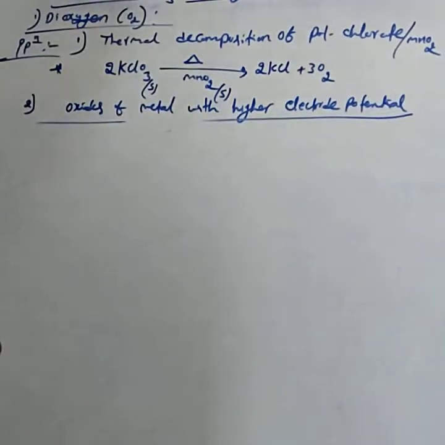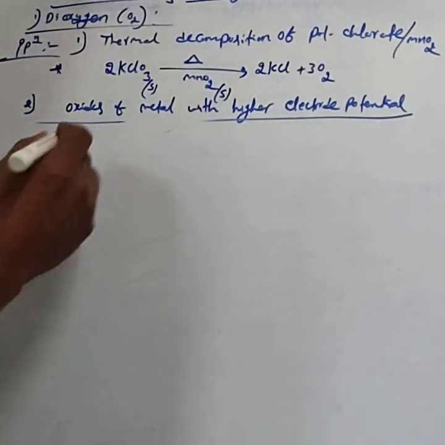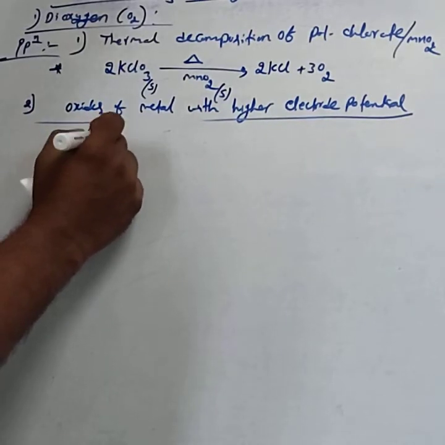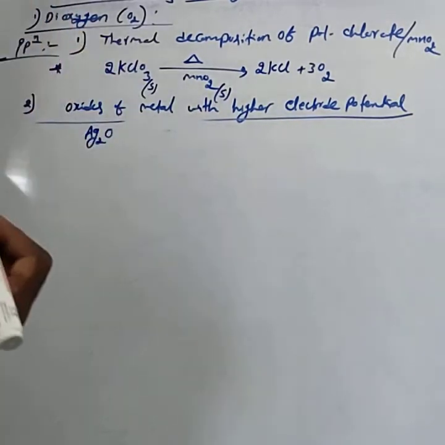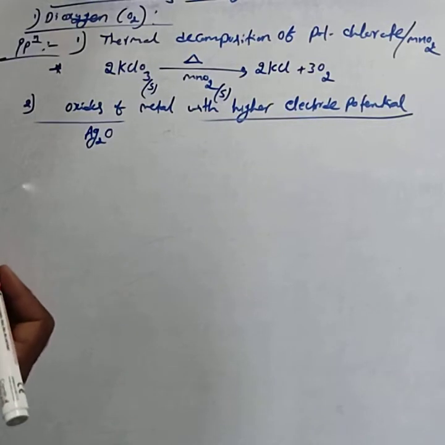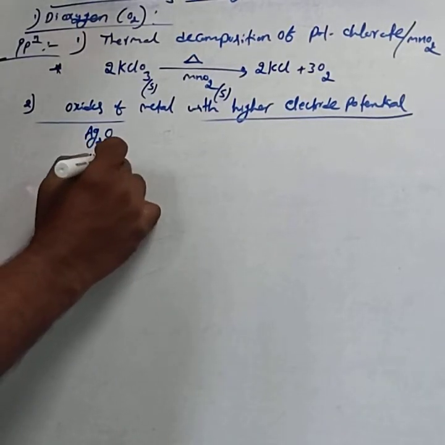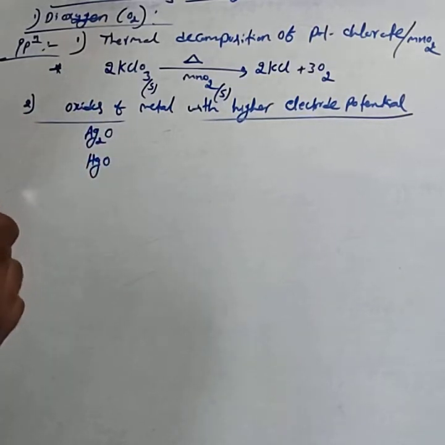Oxides of metals with higher electrode potential give dioxygen on thermal decomposition. Such metals are silver, Ag2O, and mercury. They lie below in the electrochemical series and have a positive electrode potential.